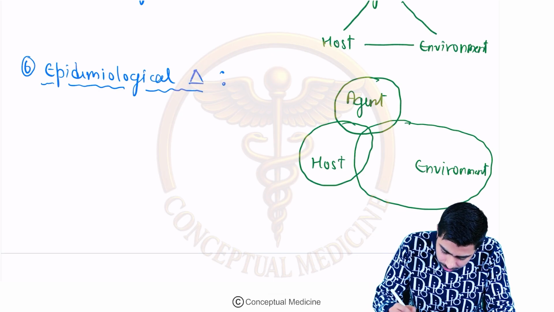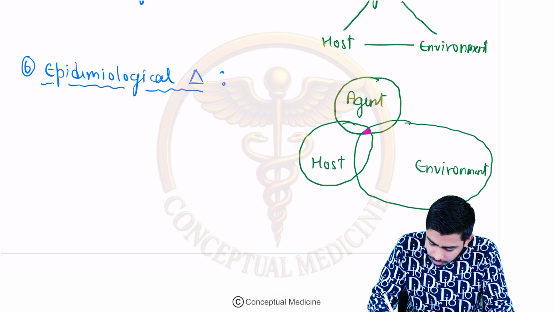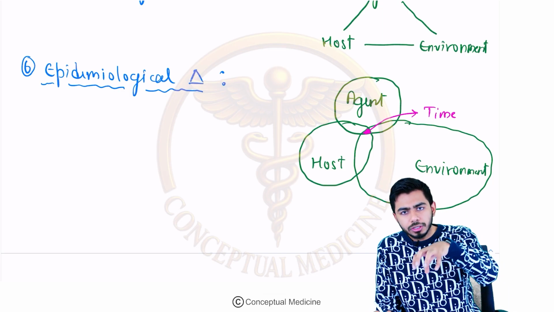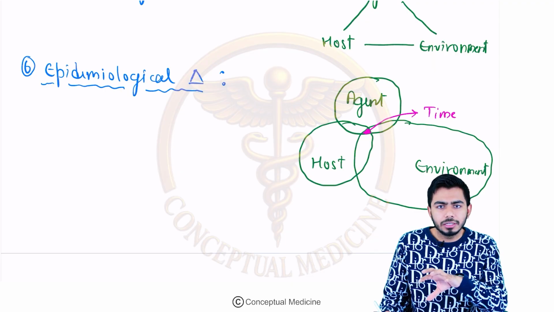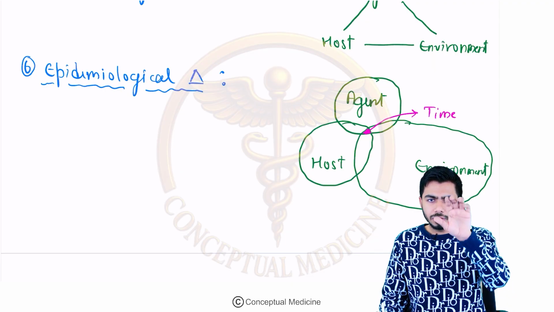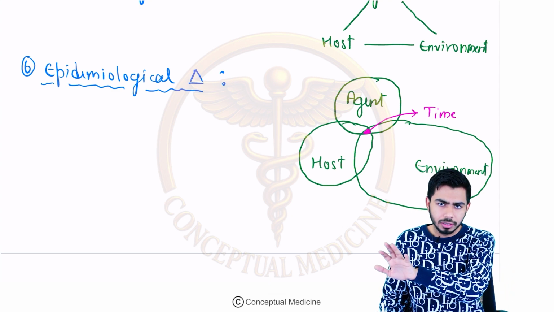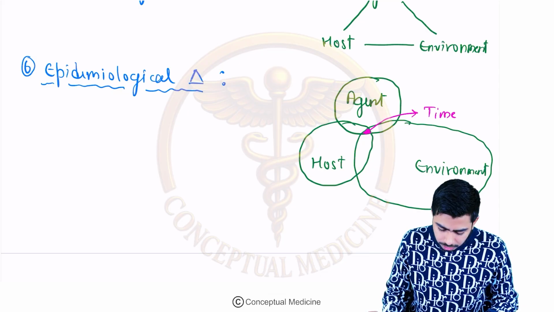But in the center, there is the concept of time. So they are including time. If you include time in the epidemiological triad, it makes up the epidemiological triangle. The triad was agent, host, environment; if you introduce time in it, that makes the epidemiological triangle.